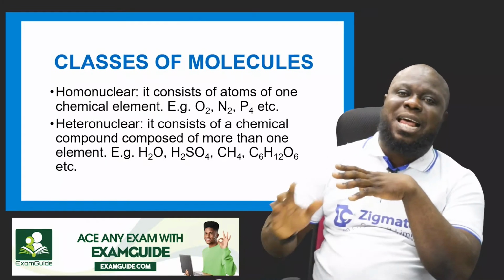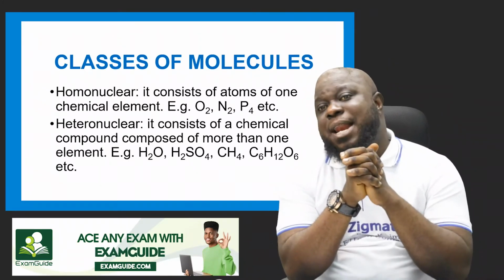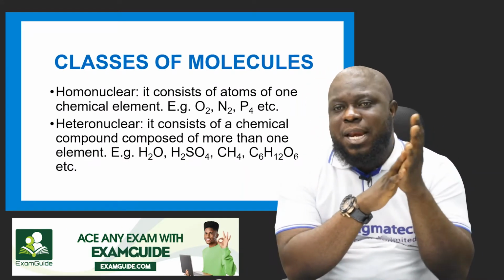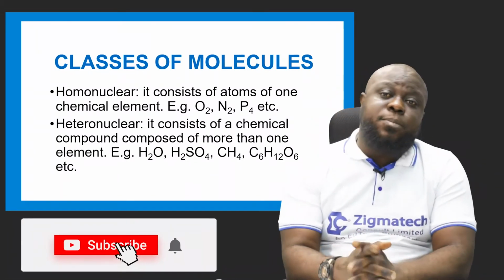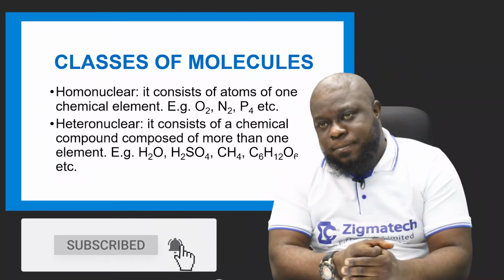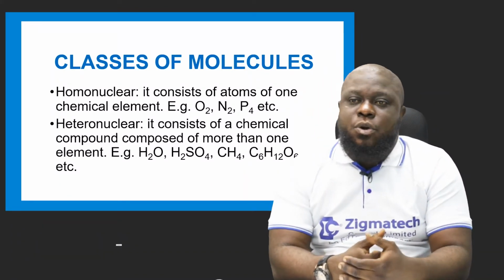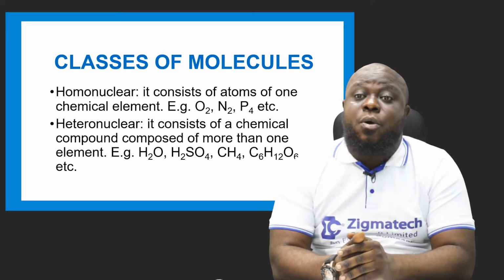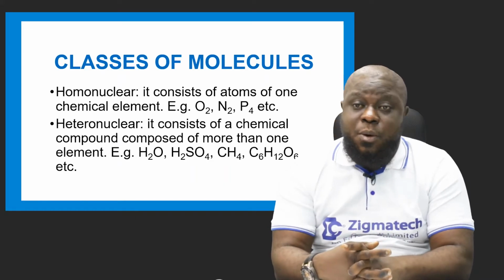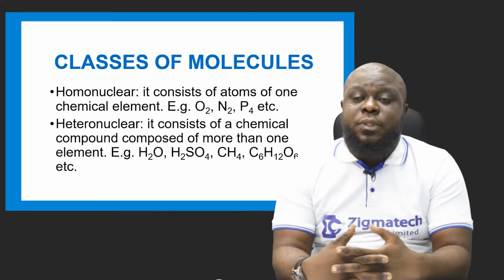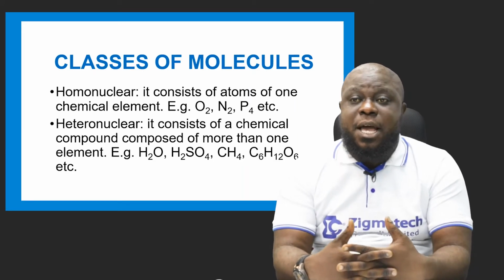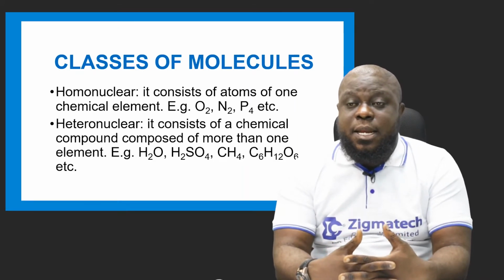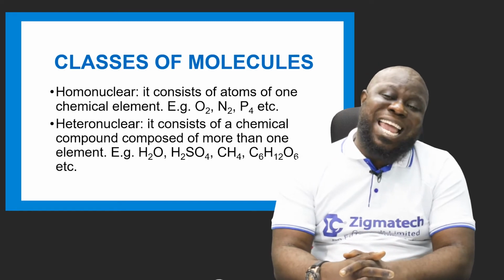Now, the next one is classes of molecule. Molecules can be classified into 2, homonuclear and heteronuclear. Homonuclear consists of atoms of one chemical element, while heteronuclear consists of chemical compounds composed of more than one element.